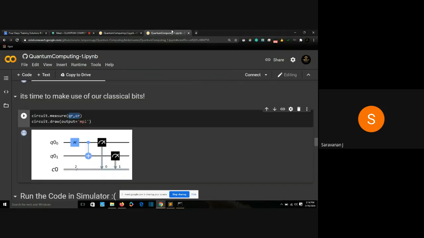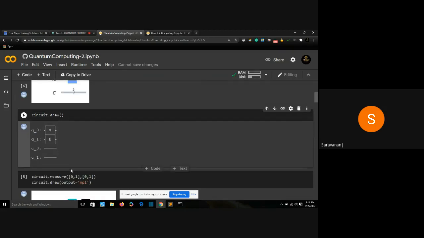In the previous program, we measured it by saying QR, CR. However, in this program, I'm going to say 0, 1, 0, 1. What does it mean? Well, I'm measuring my 0th qubit, Q0, with my 0th classical bit. And I'm measuring my first qubit using my first classical bit. That's what I'm giving, 0, 1, 0, 1. These two stand for the qubits' index values. These stand for the classical bits' index values. Measure the 0th qubit using the 0th classical bit. Measure the first qubit using my first classical bit.